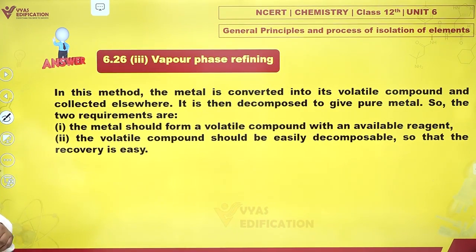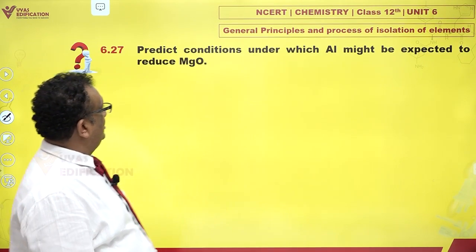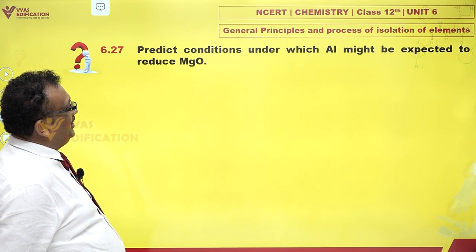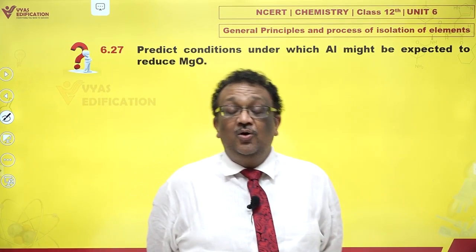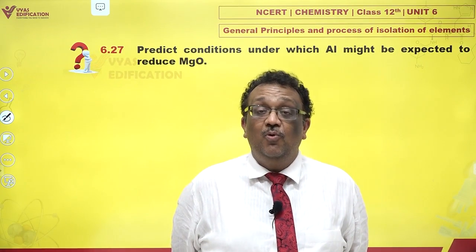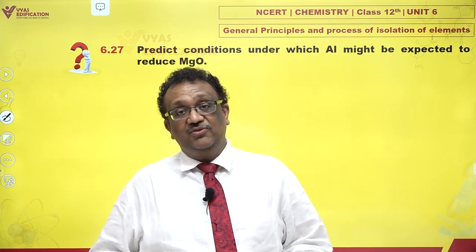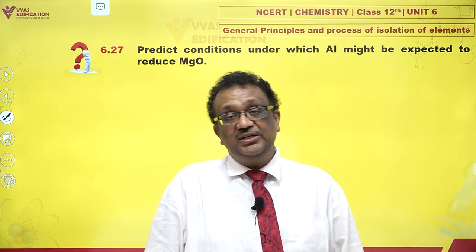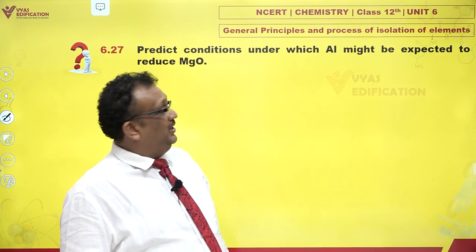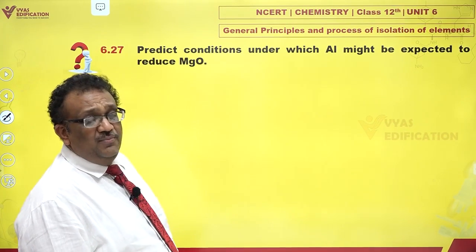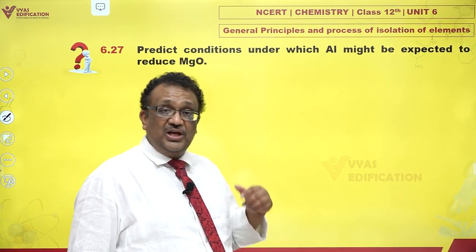For those who want a written answer, this is the answer. The principle has been written down clearly. Predict the conditions under which aluminium might be expected to reduce magnesium oxide. Now we understand that magnesium is a stronger reducing agent as compared to aluminium. So normally you expect that aluminium oxide can be reduced by magnesium, but can the reverse happen?